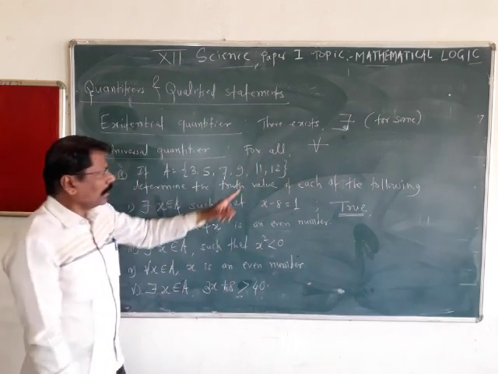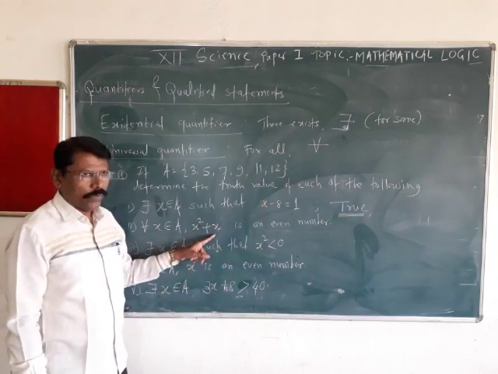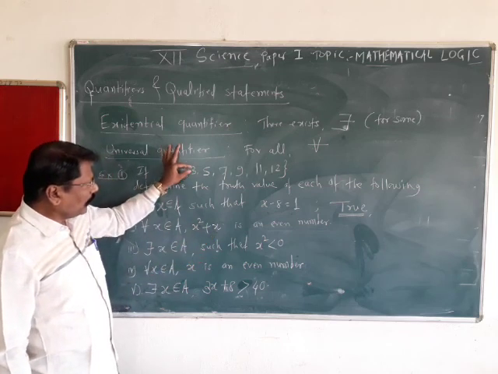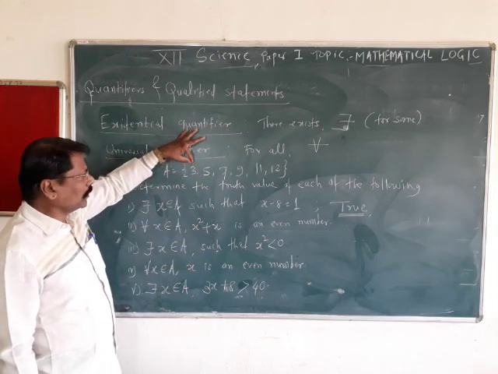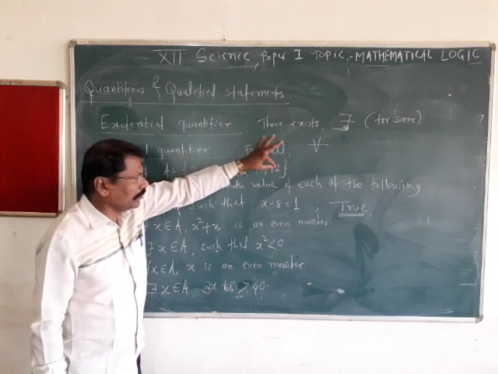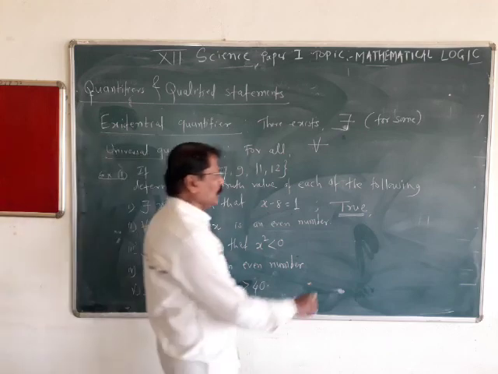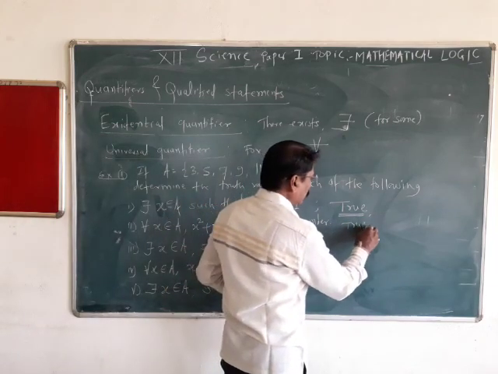And next, 144 plus 12 is also even. So every member of this set 3, 5, 7, 9, 11, 12 satisfies this condition, and this is also a true statement.